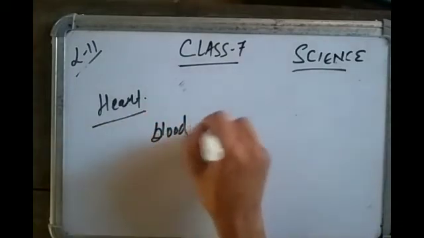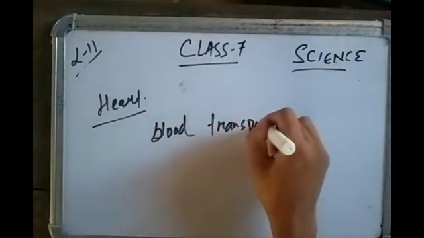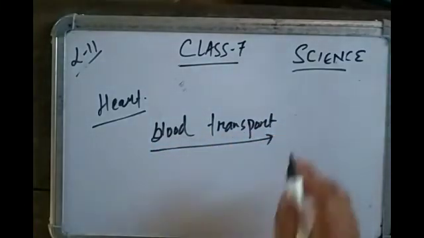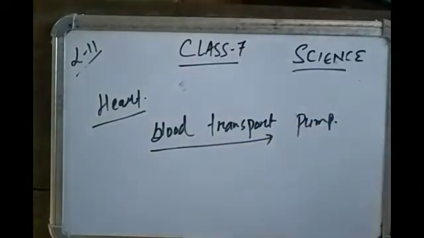Blood transports different substances to different parts of the body, food and waste material. The heart pumps the blood.